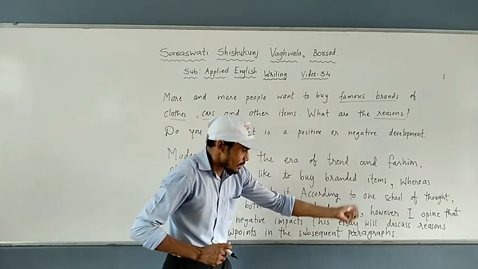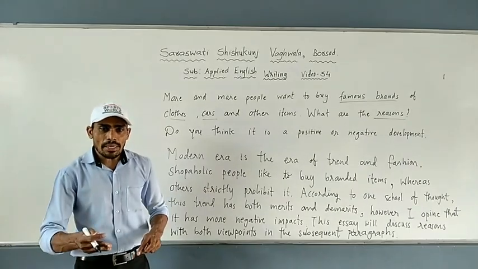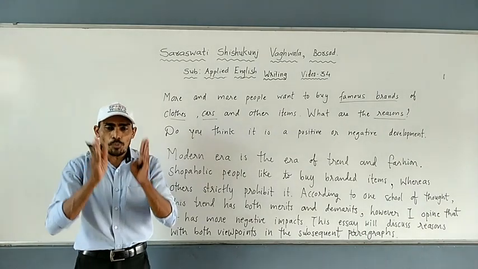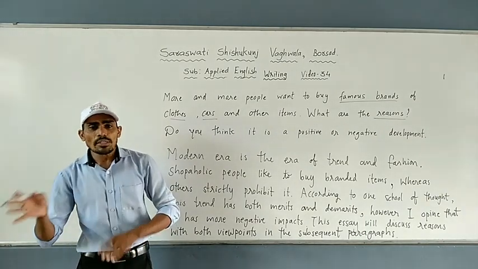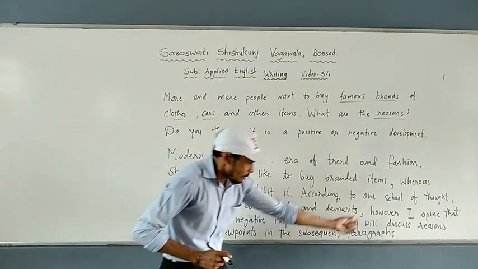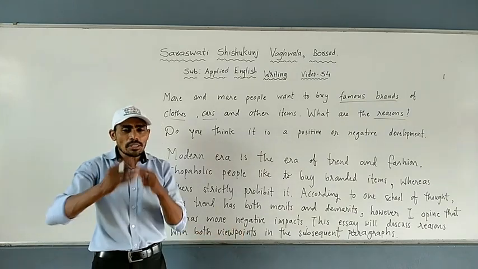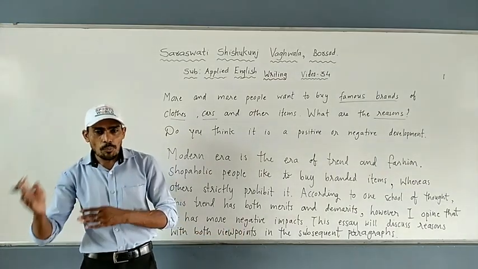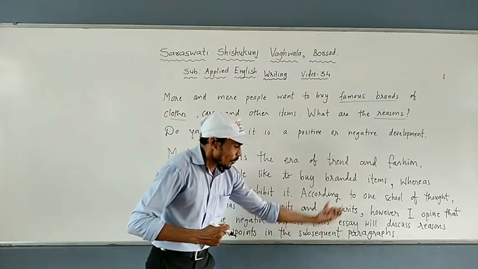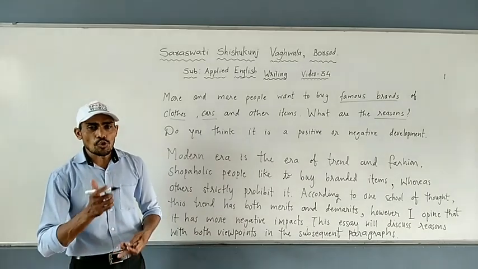This essay will discuss reasons. So what are we going to discuss, students? In body paragraphs 1 and 3, reasons we are going to discuss. We are going to discuss positivity and we are going to discuss negativity as well about this trend. This essay will discuss reasons with both viewpoints. That means what is our view about whether it is a positive development or negative development. In the subsequent paragraphs, means in upcoming paragraphs or ensuing paragraphs.